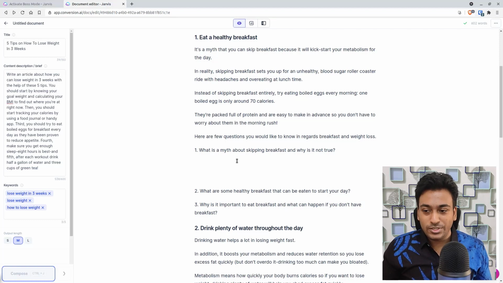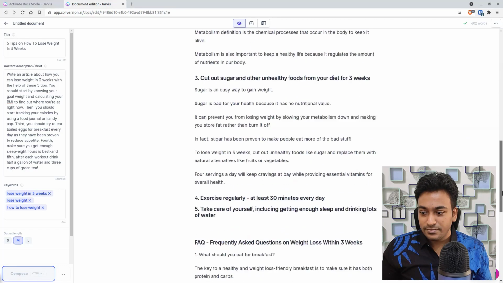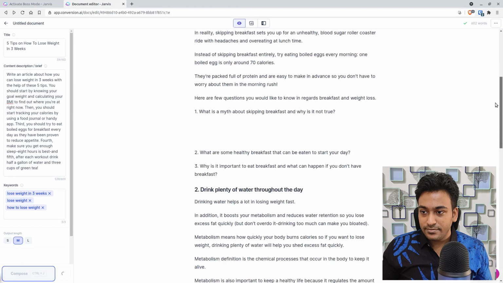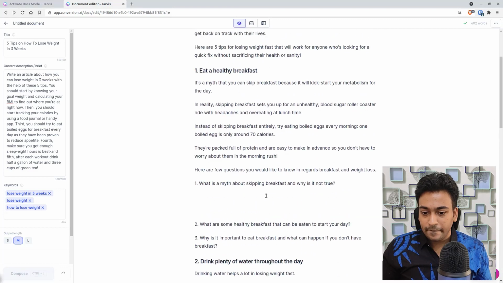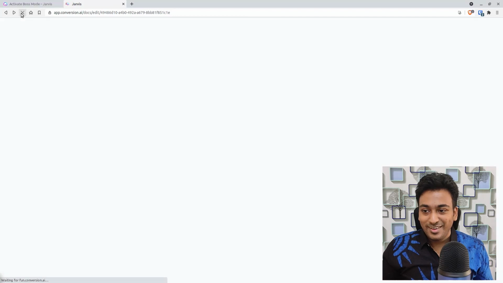It's a bit of a tricky question, not a straightforward one. Hopefully it can figure it out. For some reason it's just loading. Let's see whether it works or not. It's still loading for me. This is the first time it has happened. Let me do a refresh. I hope I didn't break Jarvis. Let's see.